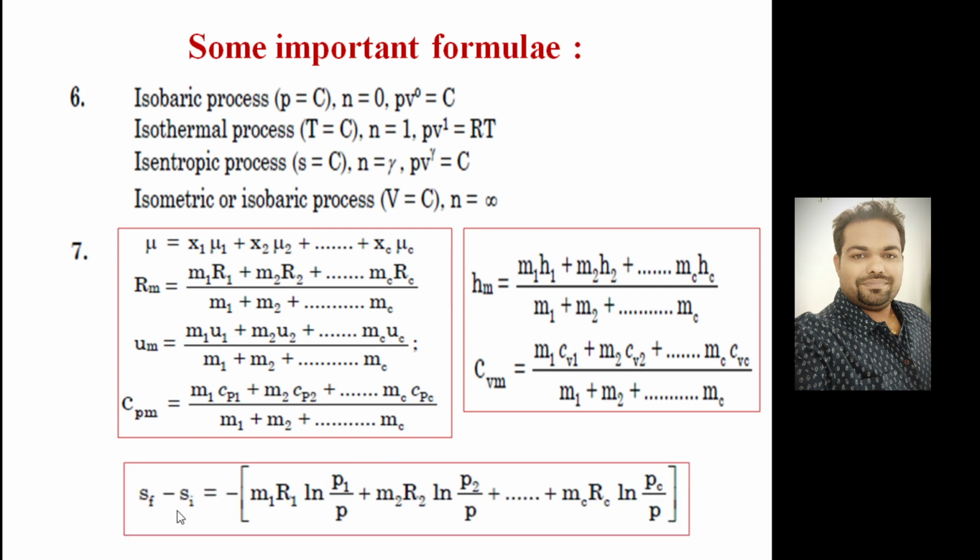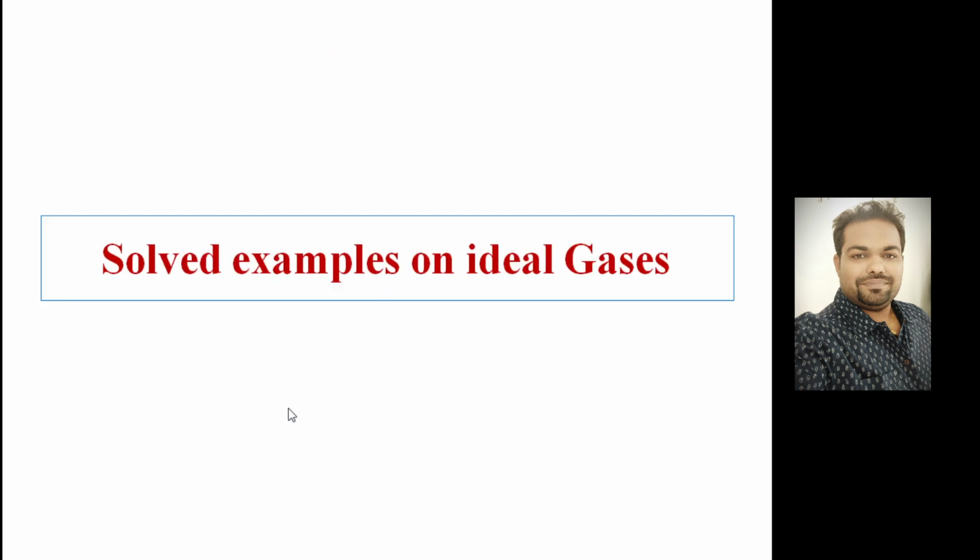This is the change in entropy for the mixture. In that, as volume is constant, the only variable is pressure. So m1 R1 ln of P1 by P, m2 R2 ln of P2 by P, plus and so on. This is the change in entropy of the mixture. So this is basically the concept of ideal gas. Let's see some numerical problems based on the ideal gas concept.